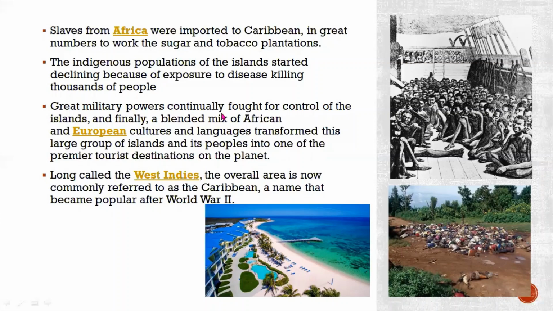So great military powers continually fought for control of the islands, and finally a blended mix of African and European cultures and languages transformed this large group of islands and its people into one of the premier tourist destinations on the planet. After that there were many battles, wars, military coups and fights, but slowly and gradually the European and African cultural presence mixed up. Then a new kind of culture and new kinds of languages were promoted and born here. And then slowly and gradually peace came into this part of the world, and it became a popular tourist spot of the world.